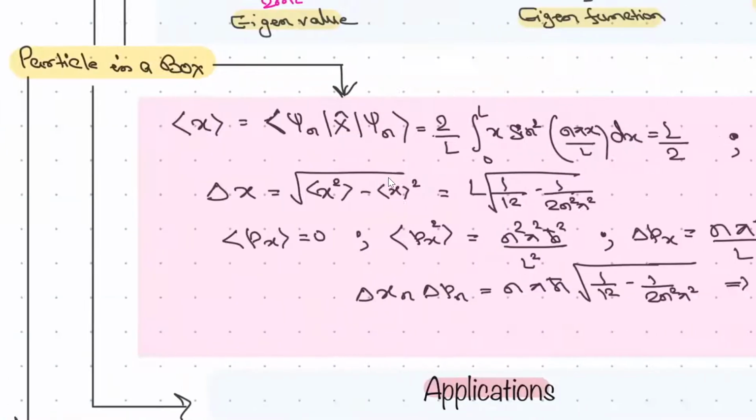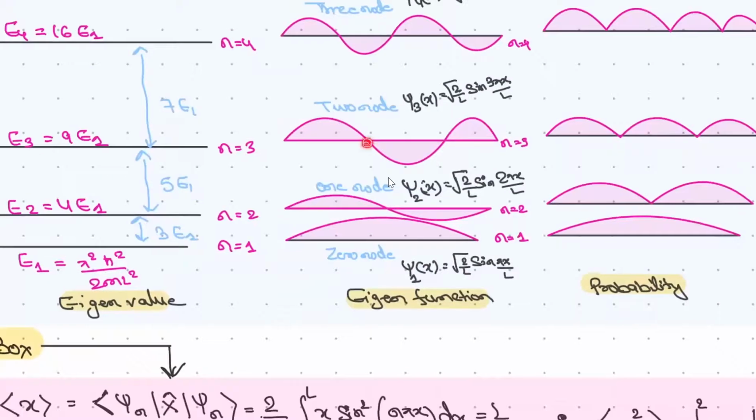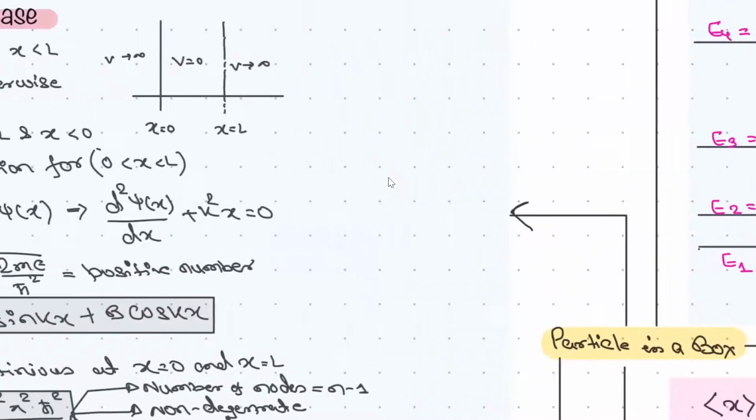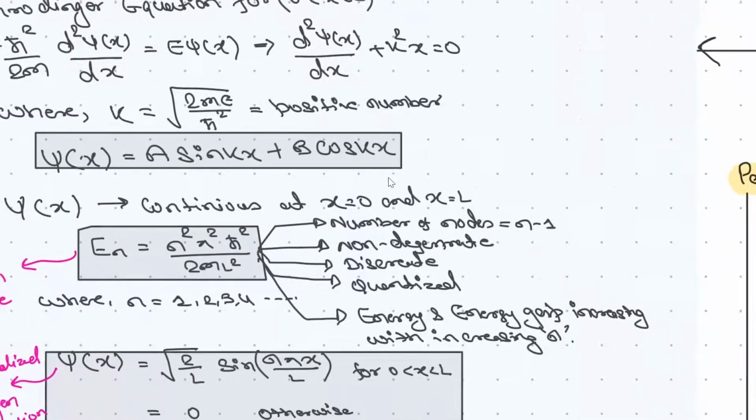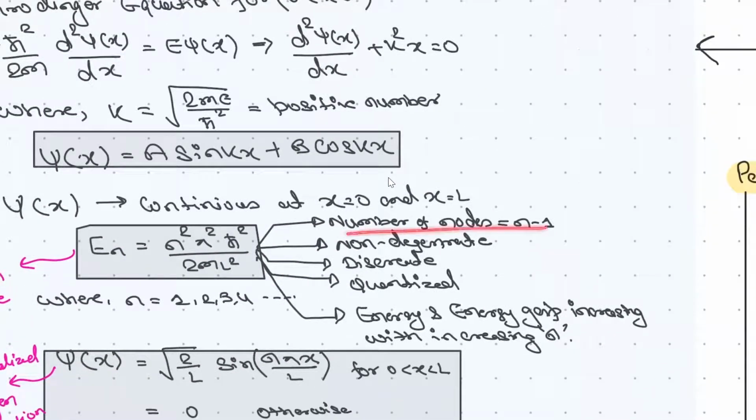Node, let me show you. These are nodes. 1, 2 nodes, 1, 2, 3 nodes, right? One node, right? These points are nodes where the amplitude is minimum, right? Now, the number of nodes will be n minus 1. See, these 2 boundary points are not included in the nodes. Understand? This is important to know.